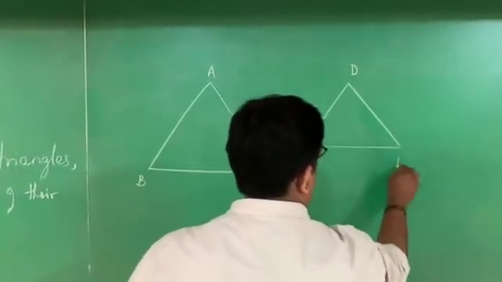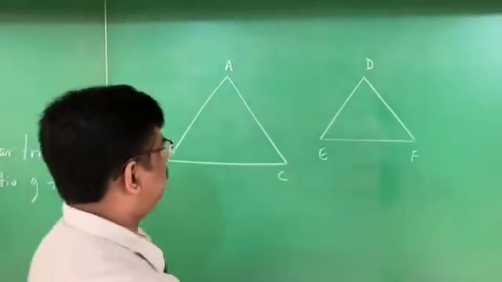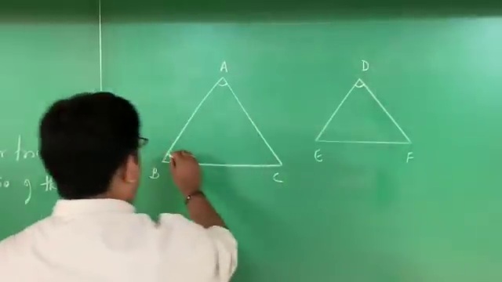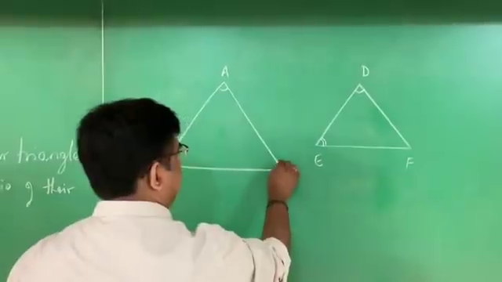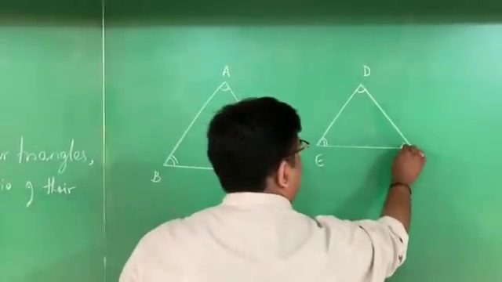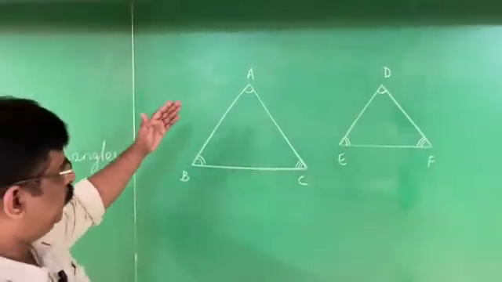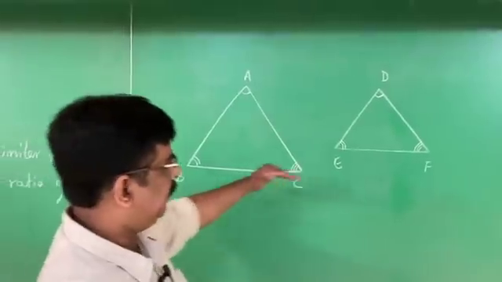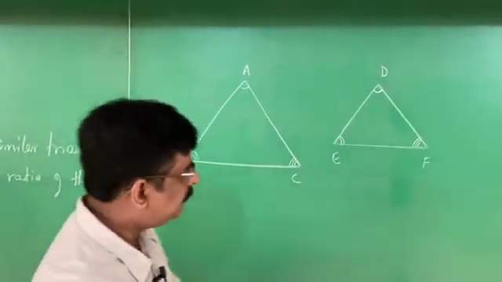These two are similar triangles. Means what? Their corresponding angles are equal. We mark angle A is equal to angle D, angle B is equal to angle E, and angle C is equal to angle F. And the corresponding sides are in the same ratio, that is AB by DE is equal to BC by EF is equal to AC by DF.